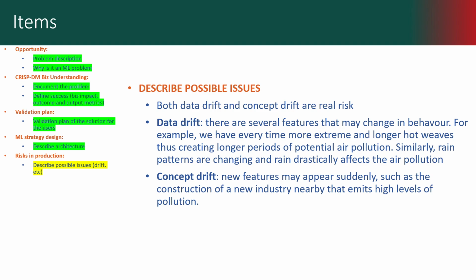And finally, concept drift. New features may appear and some features may disappear. For example, a new big industry can be built very close to the city or inside the city itself, and these buildings may create a lot of pollution, changing a lot the relationship between features and outputs.